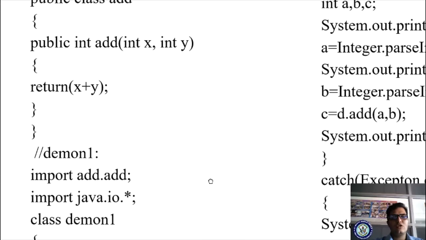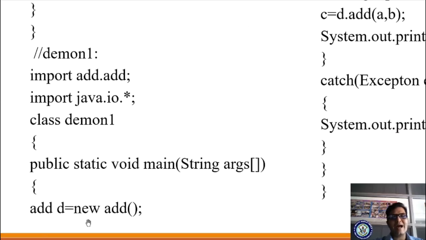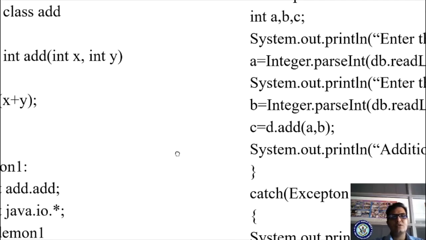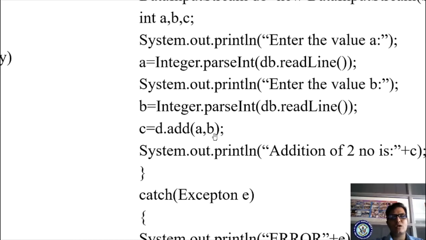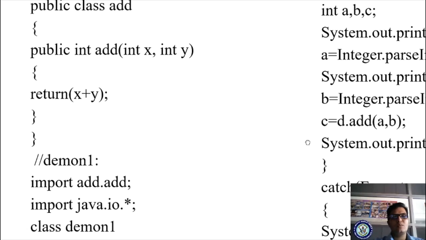D is the object, right? Object of a class add. You are calling the add method. Where is the add method? It exists here. You are supplying whatever values you passed, a comma b. Now it will be passed here, a comma b. A plus b will be written, and it will be stored in your c.